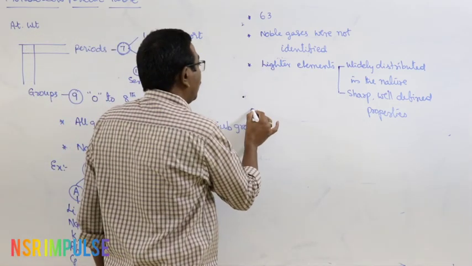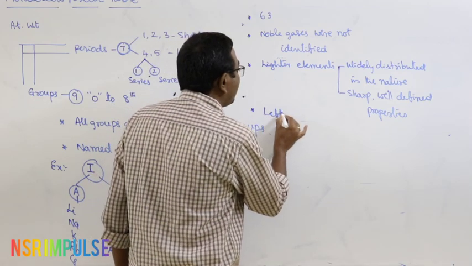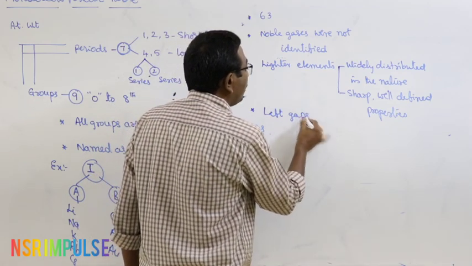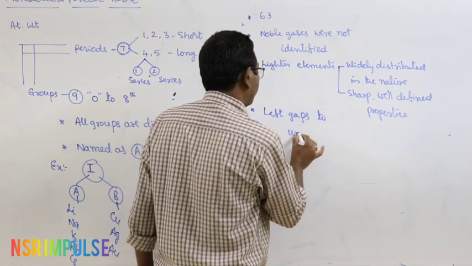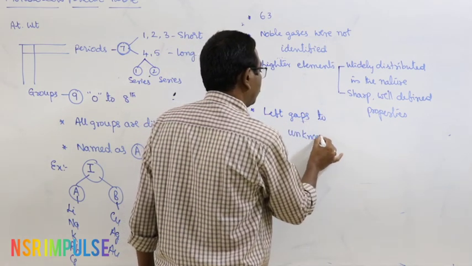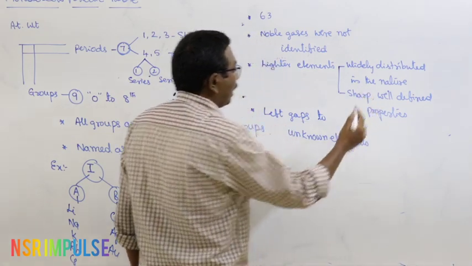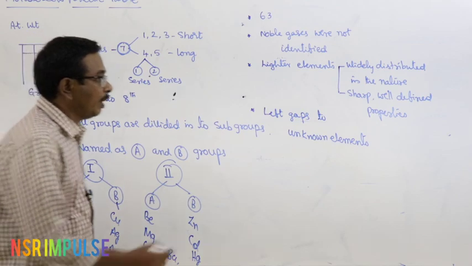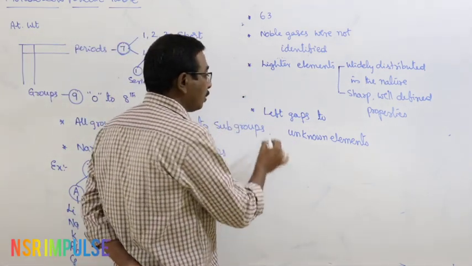And another one, he left some gaps to the unknown elements at that time. And for that gaps, he was given the names also.